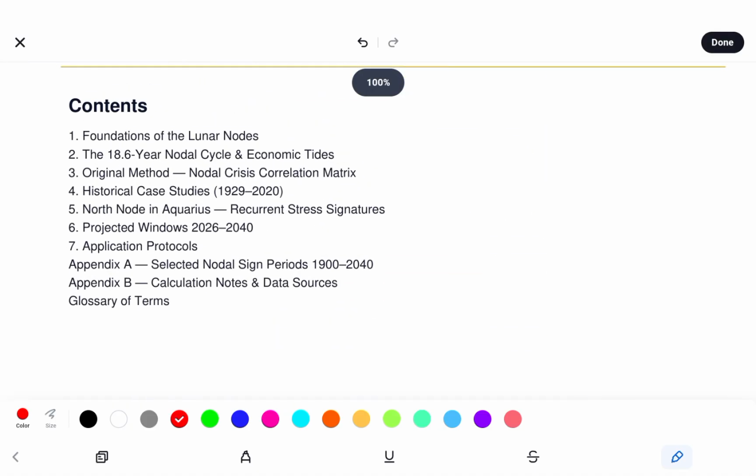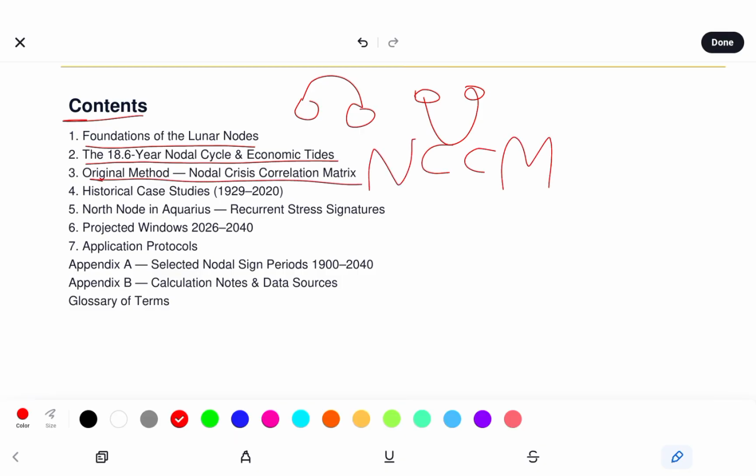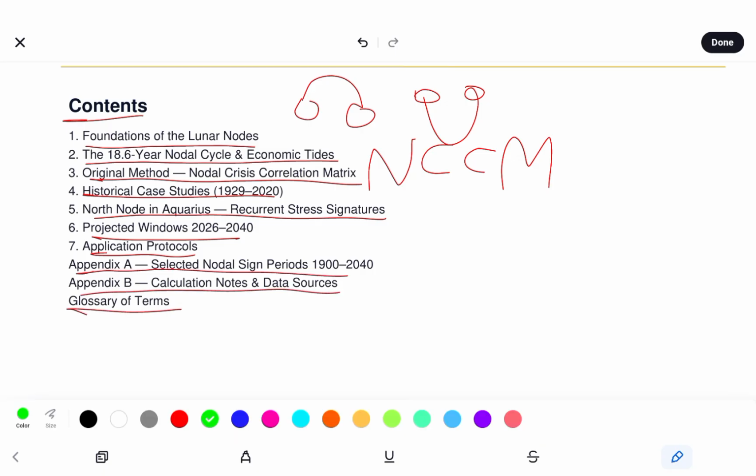So in this video, we're going to go over the foundations of the lunar nodes, Rahu and Ketu. We're also going to talk about the 18.6-year nodal cycle and economic tides, our original method, the nodal crises correlation matrix, which is the NCCM, historical case studies, north node and Aquarius, recurrent stress signatures, projected windows, application protocols, selected nodal sign periods, and calculation notes and data sources, as well as a glossary of terms.